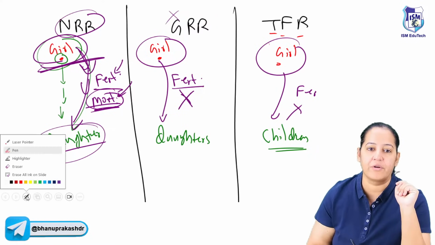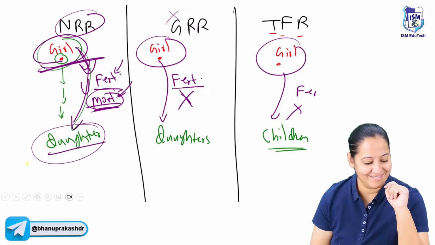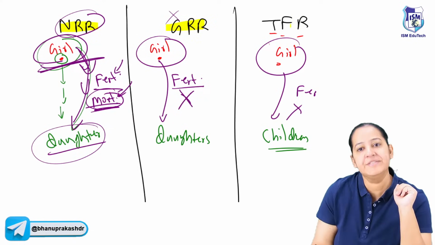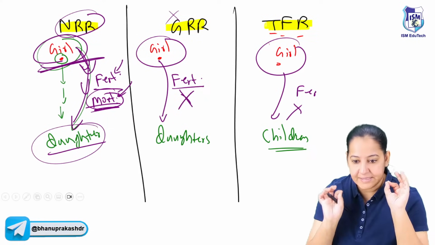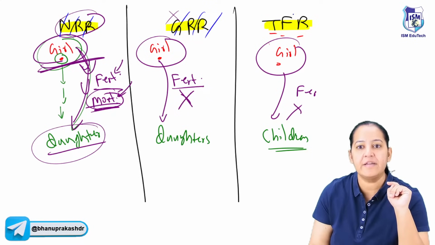First say how many of you got it? Acha. Reverse question, vice versa. How many of you didn't get it? So there are three terminologies, NRR, GRR and TFR. This is the simplest way I can explain it to you. This is net reproduction rate, gross reproduction rate, total fertility rate.